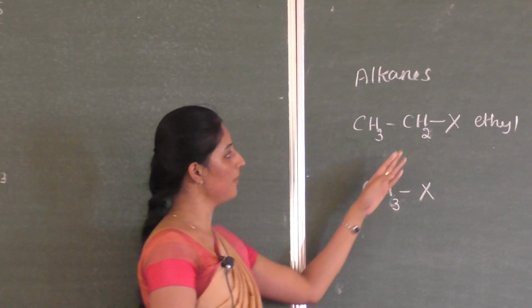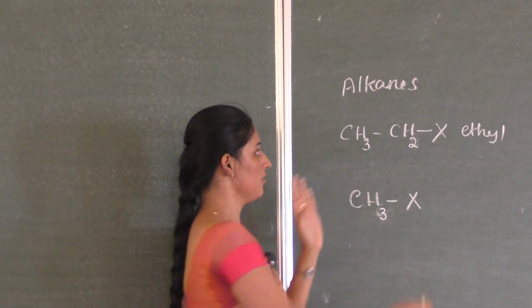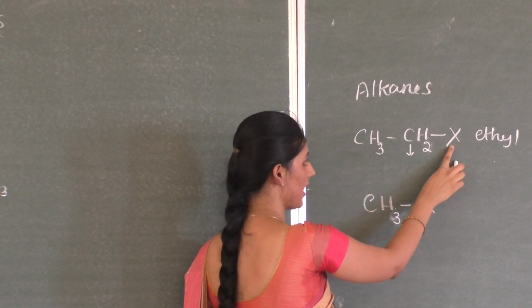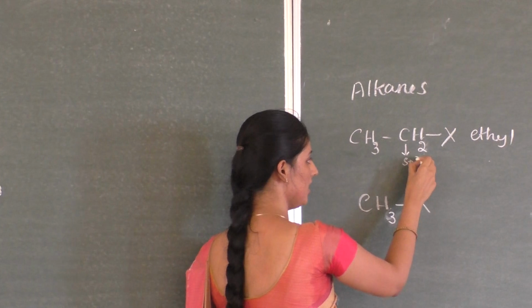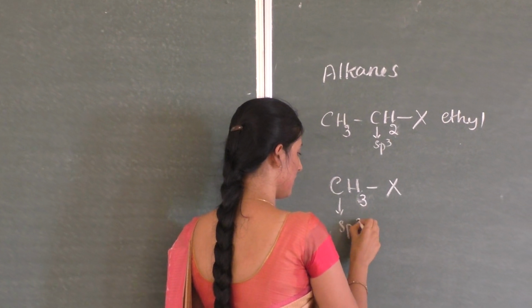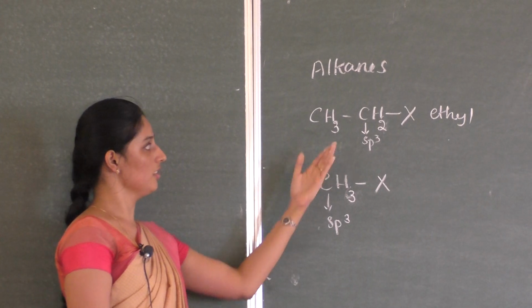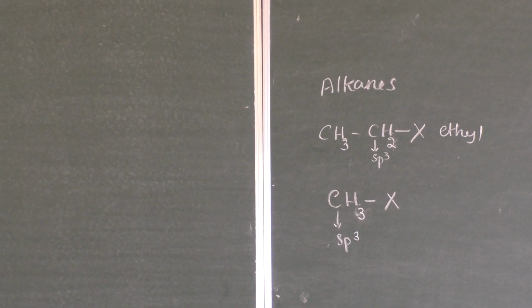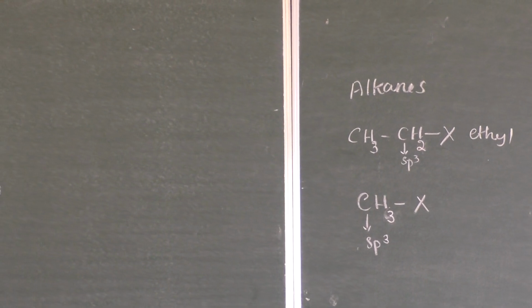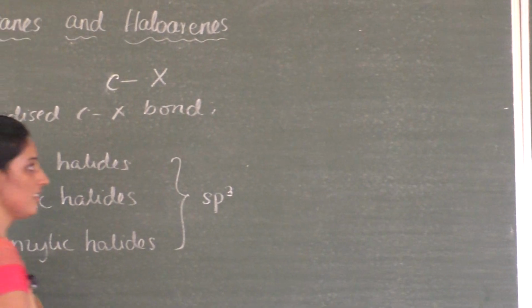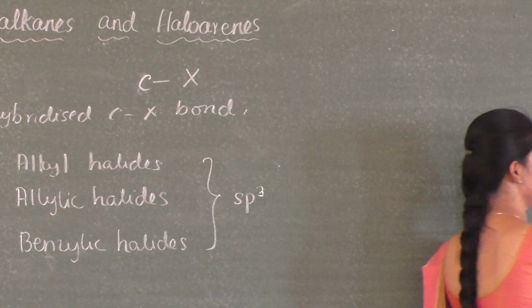If you look at the hybridization of this carbon atom, this is our prime carbon atom to which the halogen is attached, and this is sp3 hybridized. Again, if you look at this, this is also sp3 hybridized. Okay, so this is one type of compound under sp3 hybridized C-X bond. In this, let us write a few more examples.